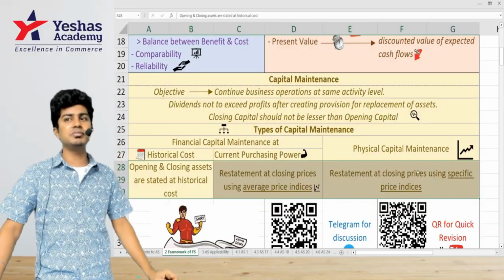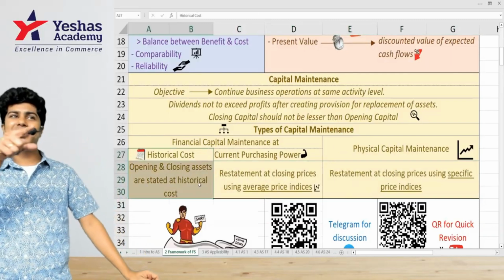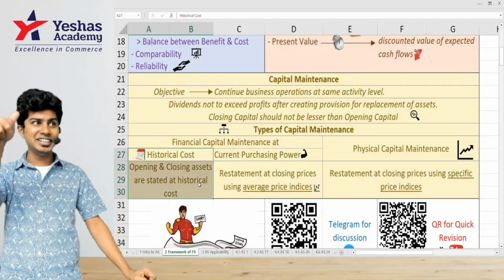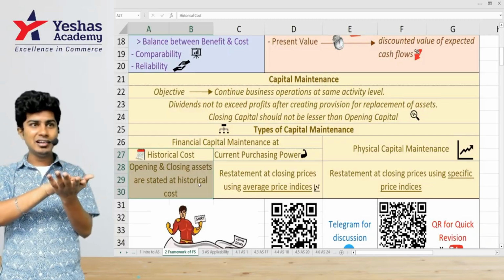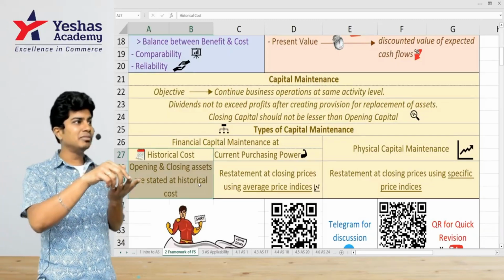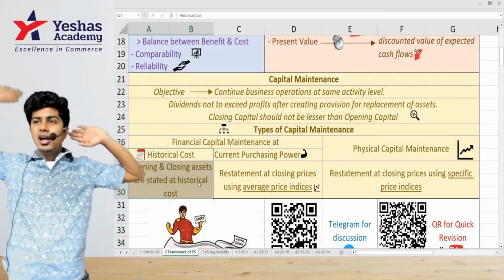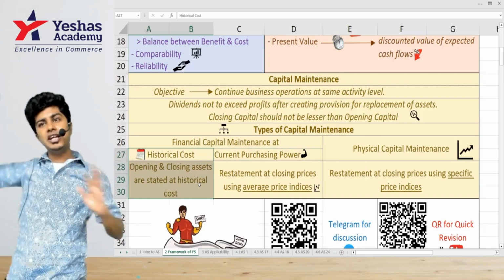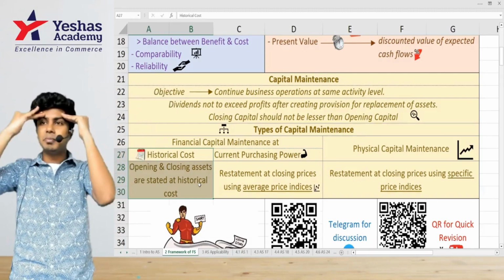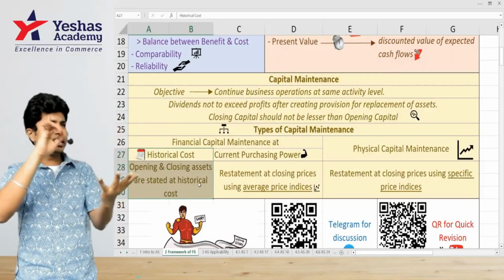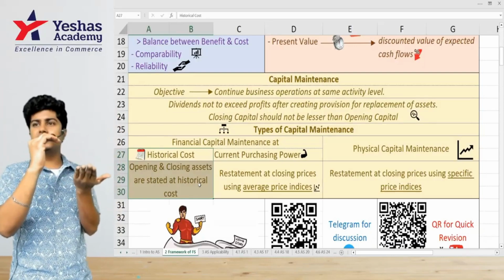Come back here, historical cost. I told you 10 rupees per kg we bought inventory. Last year we bought 10,000 kgs at rupees 10, became 1 lakh. This year the price has become 11. We don't care about inflation. Historical cost means what? Long ago, last year, how much was the price? 10 rupees. I am assuming that this year also the price will be 10. If the price is 10, if I want to maintain the same level, how many kgs should I buy? 10,000 kgs.